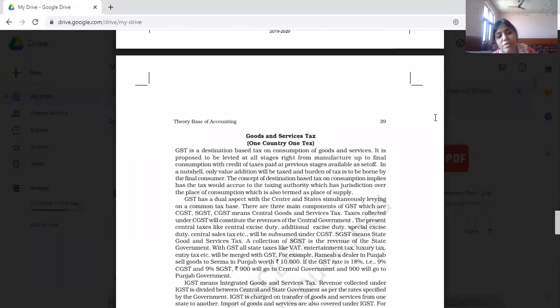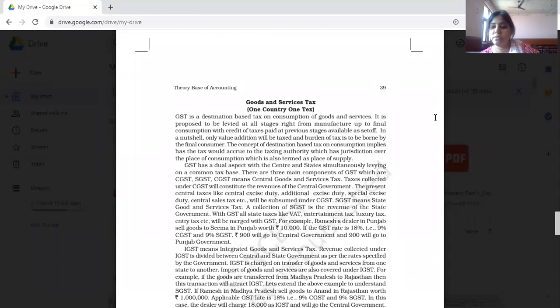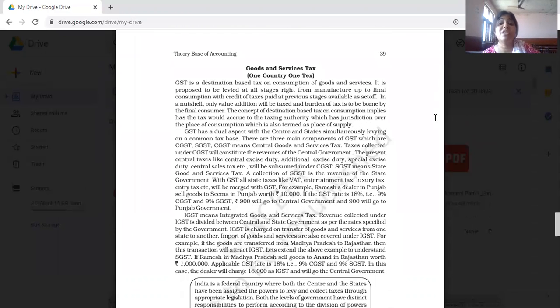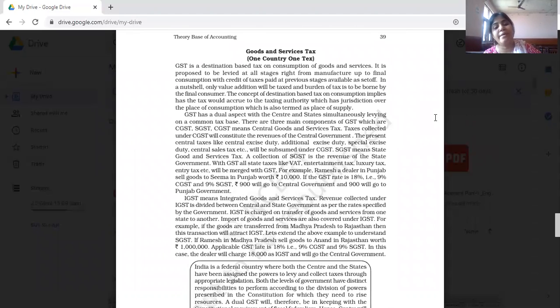GST, goods and service tax. So before starting with it, I want the general knowledge gained by you. So you go and read by yourself and complete this. Right. What is GST? A very simple thing. You can ask your parents also. If they are critics, they will criticize it. If they have good knowledge, they will say it is good for the business. I want to know from you also: is GST good or bad? If it is bad, what is the reason? If it is good, what is the reason?